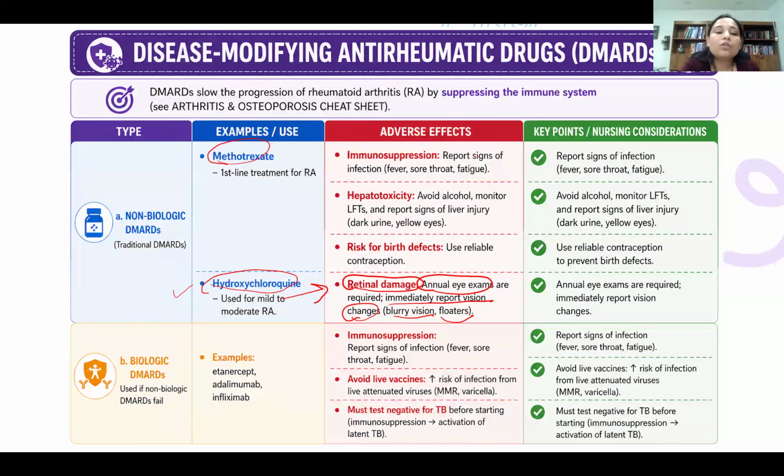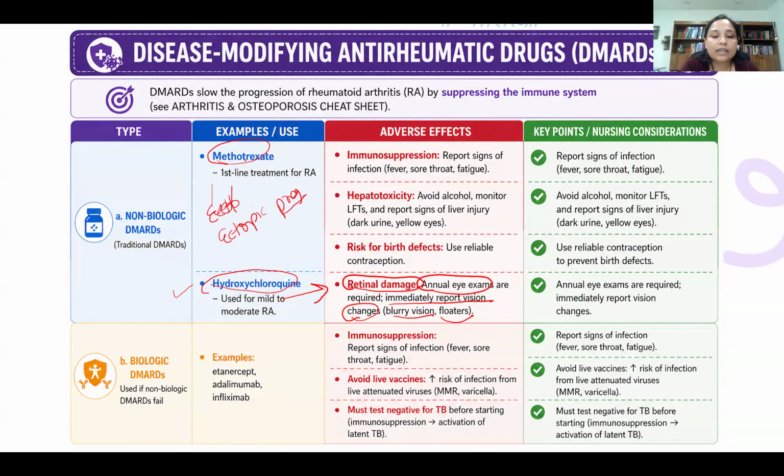Okay, then methotrexate. Methotrexate we had also used in ectopic pregnancy, if you can recall. In ectopic pregnancy, we use this medication to prevent cell division and to prevent the rupture of the ectopic pregnancy, the fallopian tube. Okay, so that time we do use methotrexate.